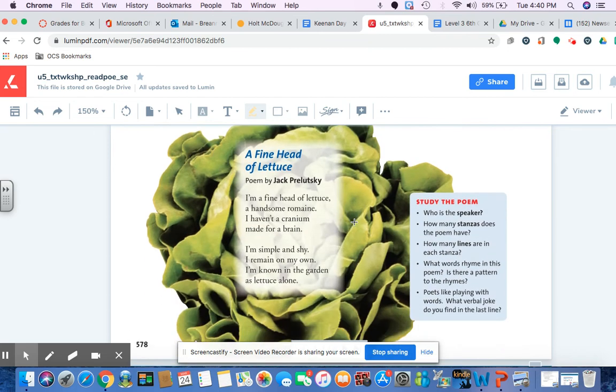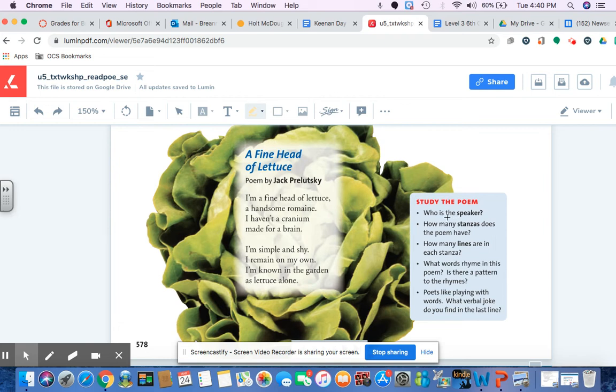All right. A Fine Head of Lettuce. I'm a fine head of lettuce, a handsome romaine. I haven't a cranium made for a brain. I'm simple and shy. I remain on my own. I'm known in the garden as lettuce alone. So hopefully you could tell I tried to inflect my voice as I was reading the poem for you guys, because poetry does read differently than typical text or prose, as the text had mentioned.